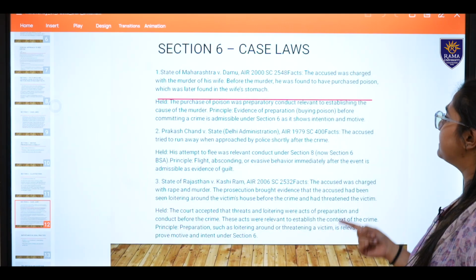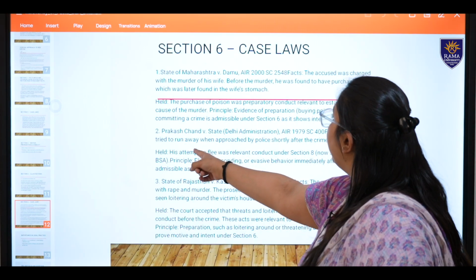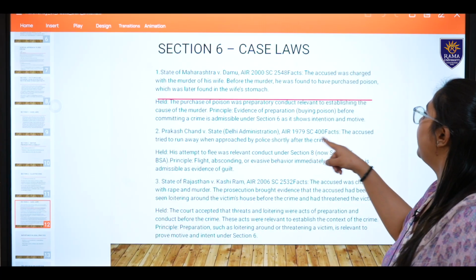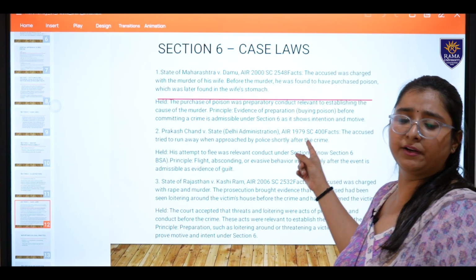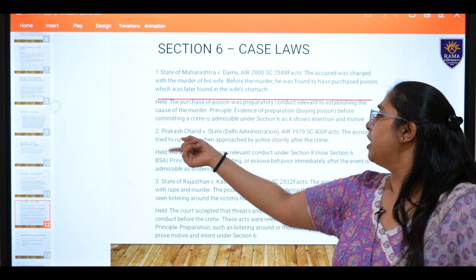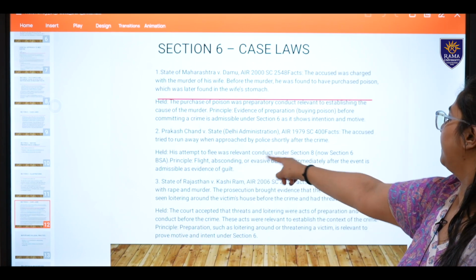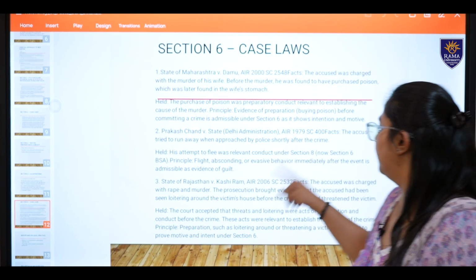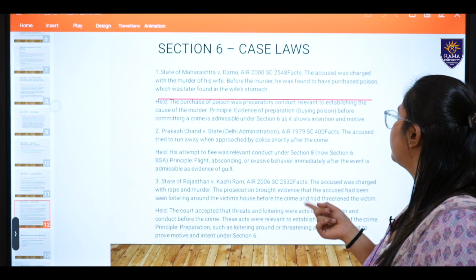Next, Akash Chand versus State. The accused tried to run away when approached by police shortly after the crime. Conduct, subsequent conduct. When you did something wrong, you were approached, you ran away, and that was your conduct, relevant conduct under section 8.